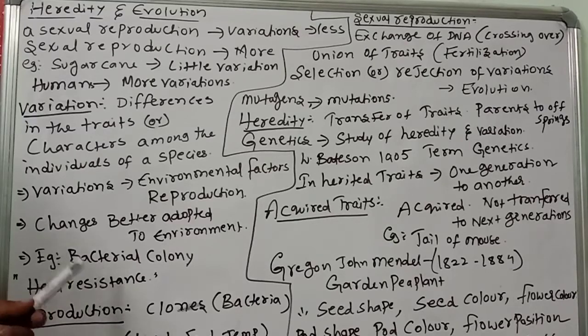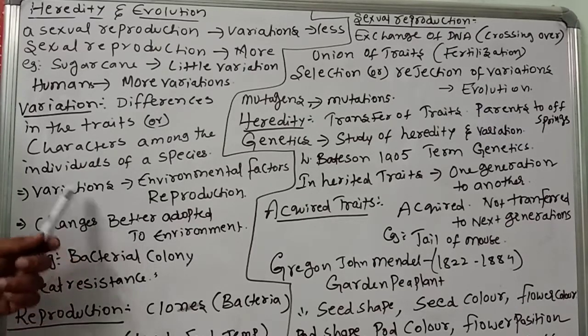If the environment changes, they will adopt the new variation, and those who have resistance can survive. So that resistance character will spread to the next generations, and they will survive. Those who don't have resistance to heat will die. So that is the change. Are changes happening or not? Being better adapted to the environment is a variation.